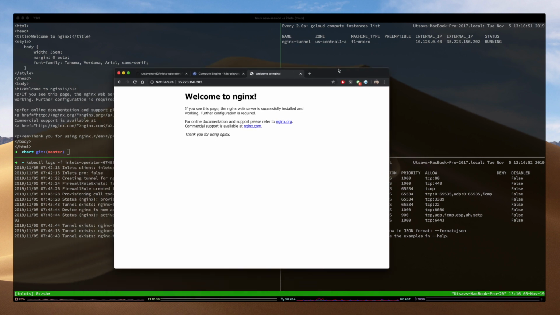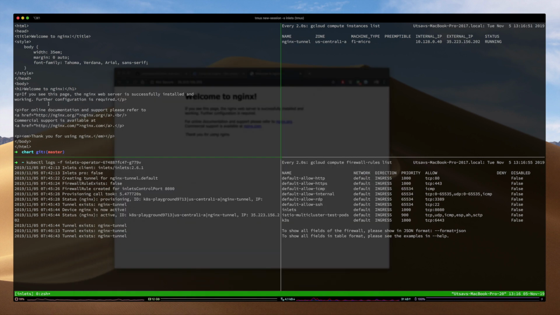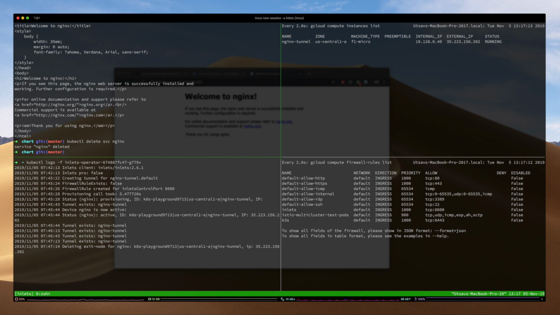And if you delete the service, inlets operator will take care of actually deleting the exit node too. So if I run kubectl delete svc nginx, it says it is deleting. And as you can see on the status here, the nginx external instance is stopping and soon will be deleted.